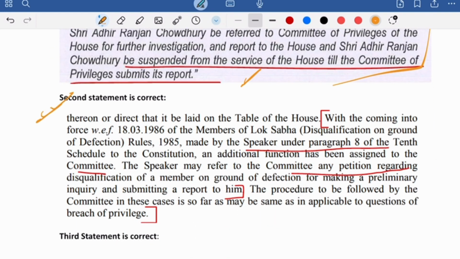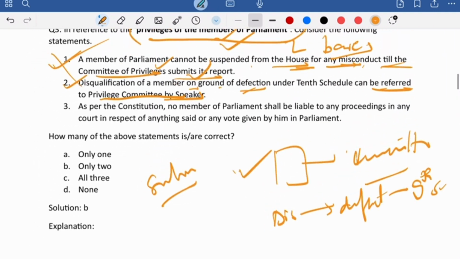Definitely the speaker can do that, 100%. If you read this paragraph you will come to know, yes, it can be done under the 10th Schedule. Now, the third statement: if you see here, as per the Constitution, no member of Parliament shall be liable to any proceeding in any court in respect of anything said or vote given by him in Parliament. Now this is a very factual statement.